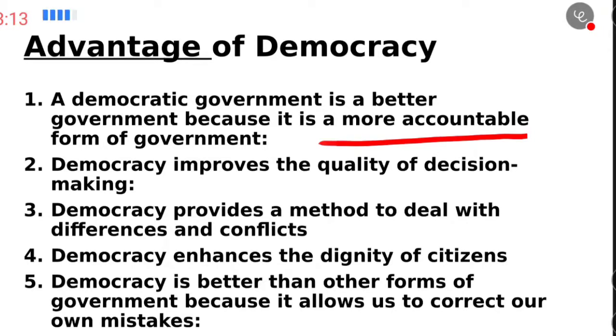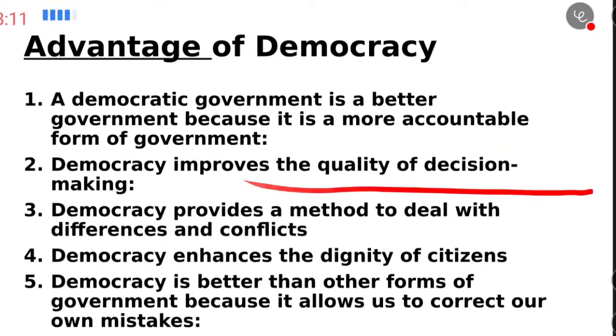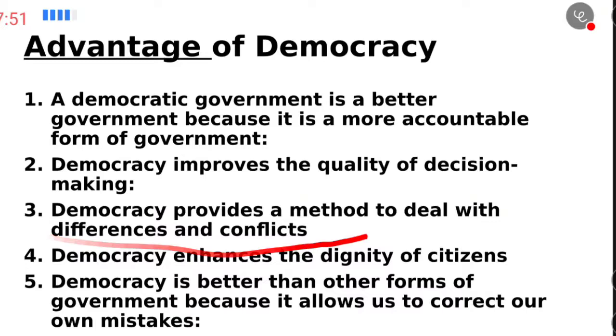The second one is that democracy improves the quality of decision making. Yes, because you have heard of the parliament, where both parties sit and discuss any bill or action they want to take in the future, and they reach a conclusion by discussion. The third one is that democracy provides a method to deal with differences and conflicts. Yes, by discussion they are able to solve all the conflicts and differences.